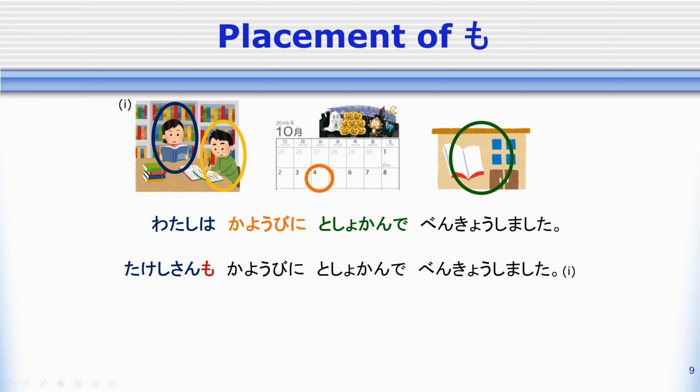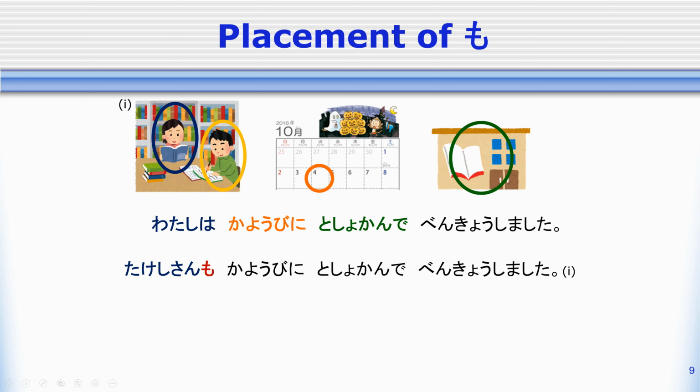私は火曜日に図書館で勉強しました。たけしさんも火曜日に図書館で勉強しました。So, 勉強しました、勉強しました。These are the same in both sentences. 図書館で、図書館で。This is also the same in both sentences. 火曜日に、火曜日に。This is the same in both sentences. 私は、たけしさんは。That is different in both sentences.